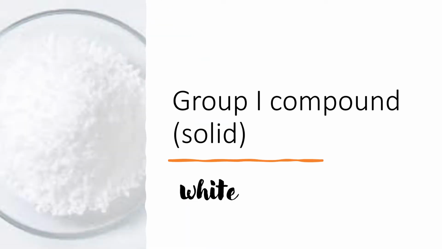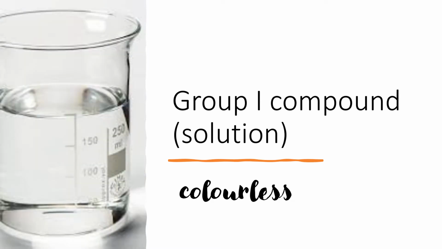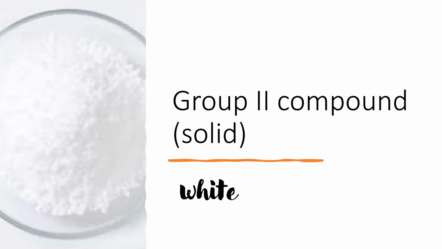All group 1 compounds, when they're a solid, are white. And you don't need to say anything about them other than they are white. You don't need to describe them as crystals or powders, just their colour. So all group 1 compounds, that's things like a lithium compound, sodium, potassium, any of them are white as a solid. All group 1 solutions then, when they're a compound, are colourless. So remember, when they're a compound, they've got to be bonded to something else, and when they're in solution, they're colourless. Group 2 compounds, when they're solids, are also white.